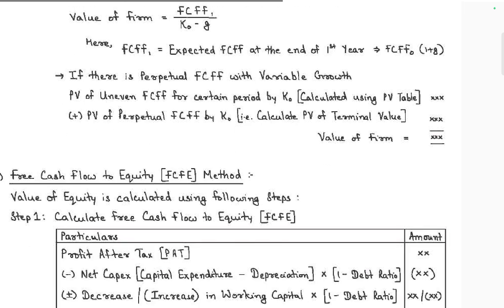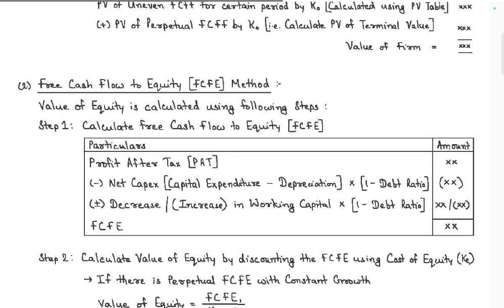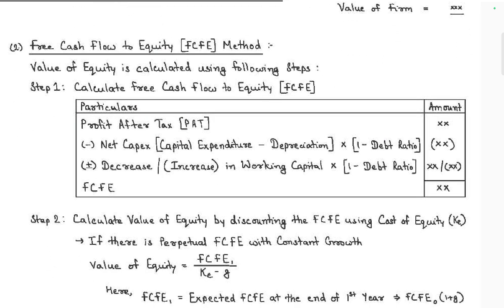Okay, free cash flow to equity method. The value of the equity is calculated based on the following steps.